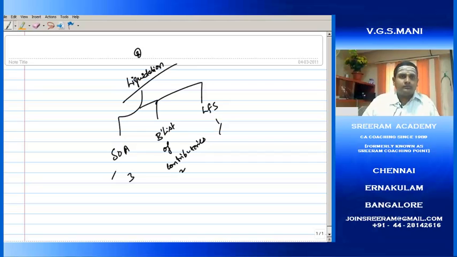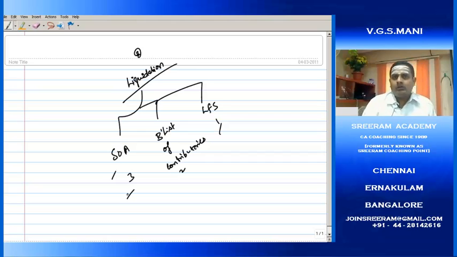First of all, what is SOA? When a company is liquidated, as we discussed in case of partnership, when a firm is dissolved or wound up, then we need to dispose all the assets and all the liabilities on a piecemeal basis. Similarly, it will happen in case of liquidation also. Liquidation process is not a simple job, but what we are going to try is only a summary job. That's how we discussed in partnership. Here also we are going to do summary work only.